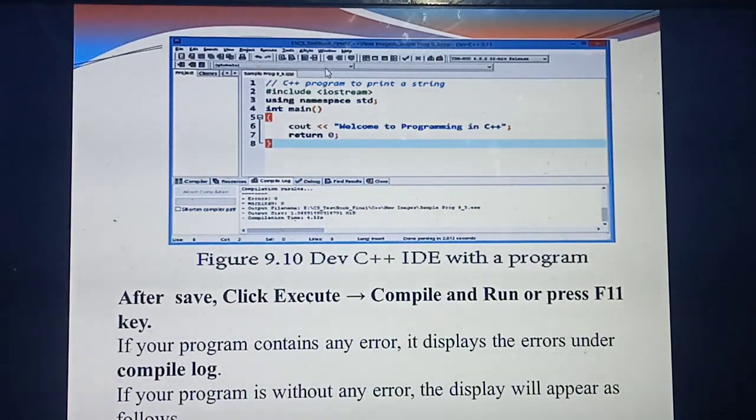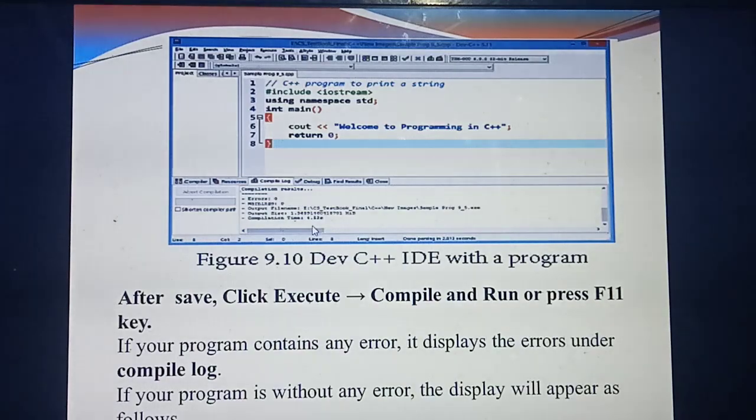After saving, a compile button is there. The other shortcut for compile is F11. Here compile and run is there. You should press compile and run. If you are compiling the program and any error is there, the error will display in this area, which we call the compile log area. Have you seen? Some black color lines are there. Here only the errors will display.